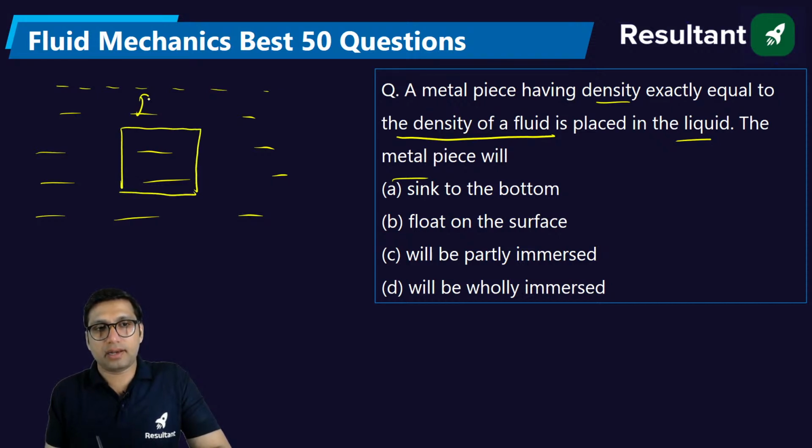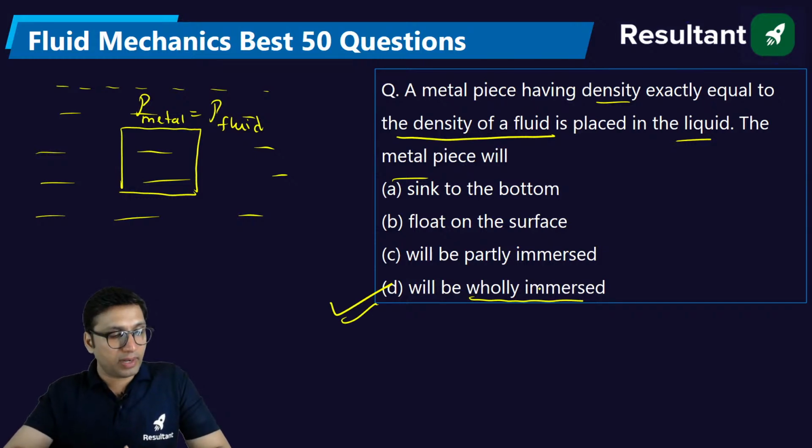So if the density of this metal is exactly equal to density of the fluid, in this case what you will find is that this whole metal piece will be wholly immersed. It will wholly immerse in this case.